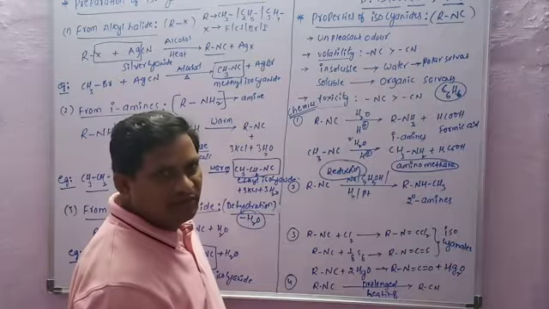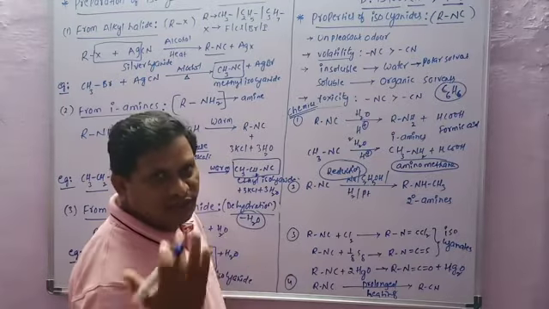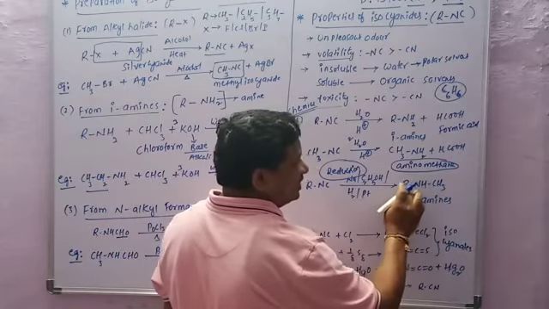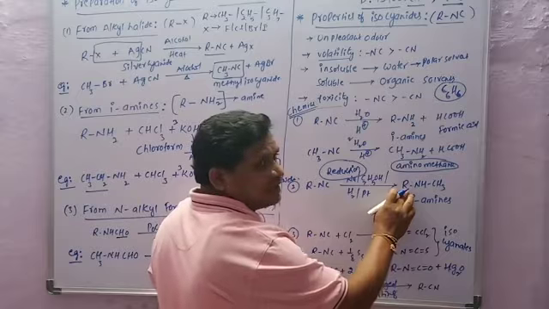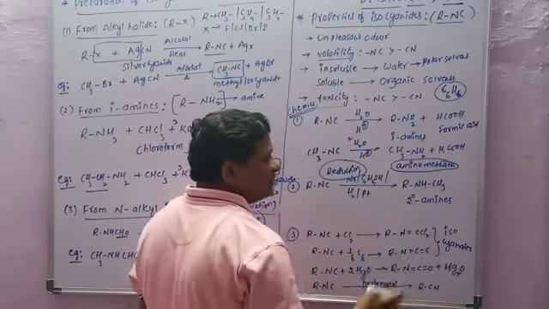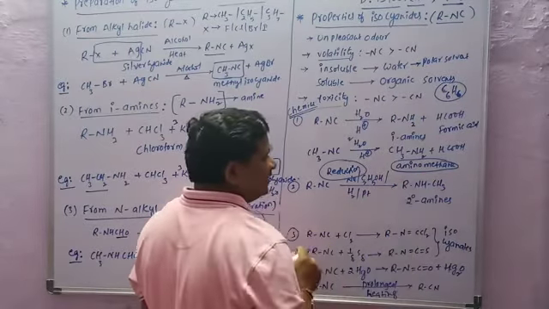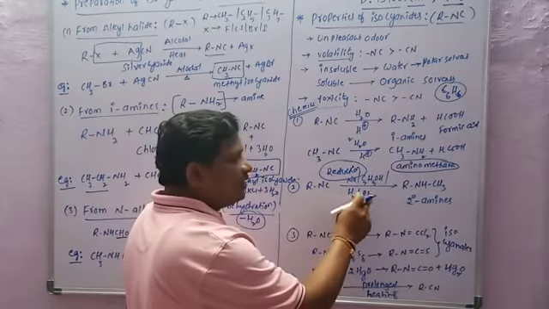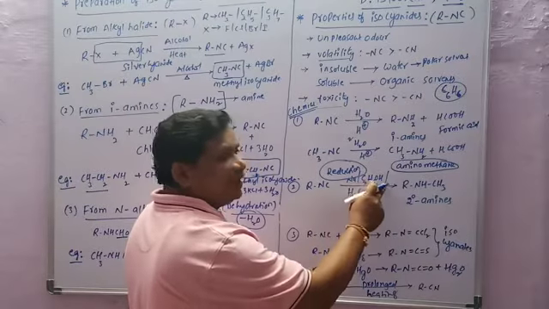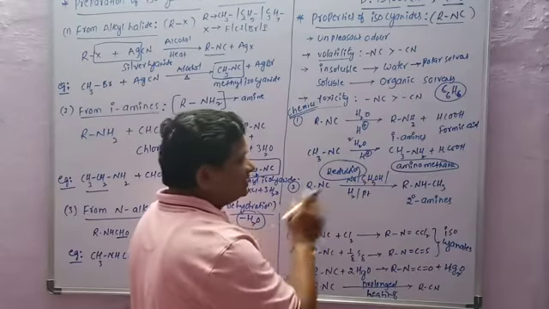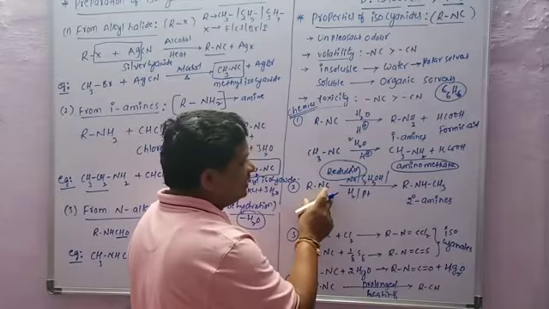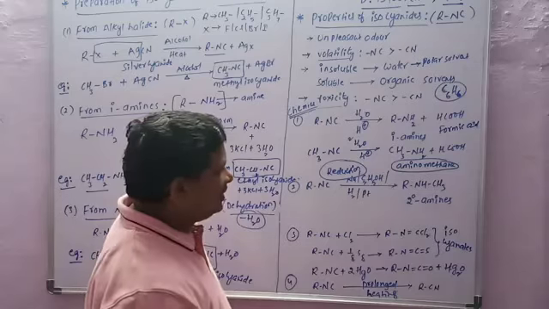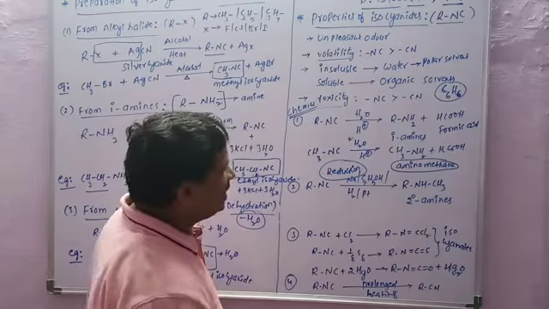A secondary amine means the amine group is attached to two carbons, one from the alkyl group and one from the isocyanide carbon. This reaction takes place in the presence of hydrogen and platinum, or sodium and ethyl alcohol. So isocyanides are reduced to secondary amines.